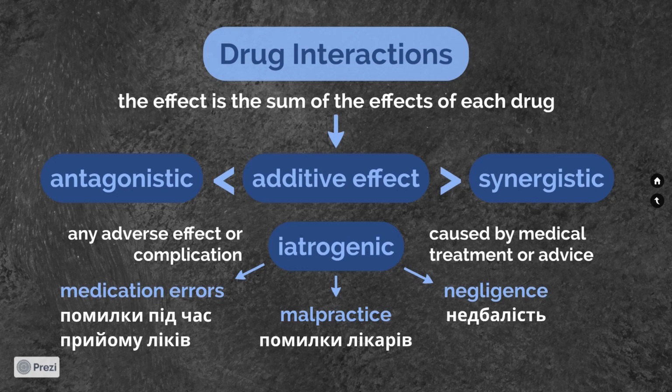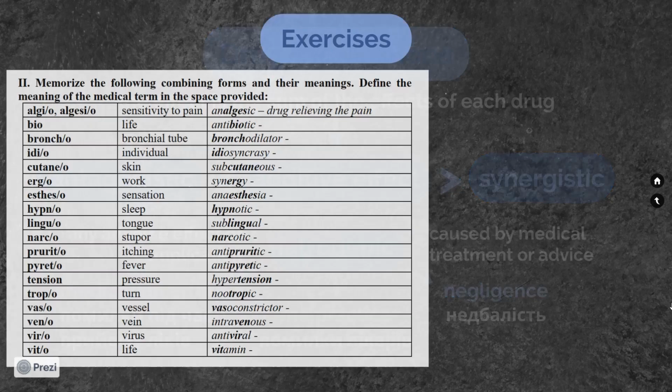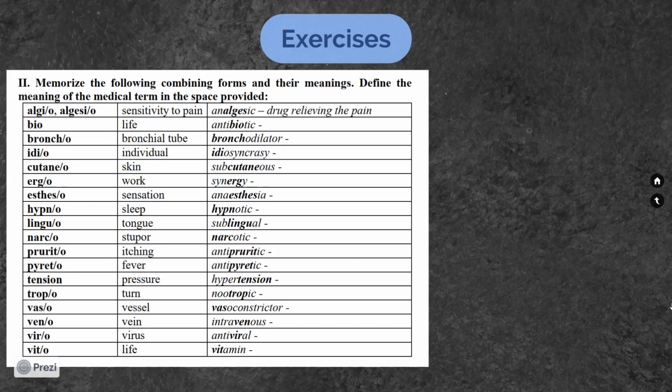We have covered basic information from the text, so let's take a look at some of the exercises. In exercise 2, you have to memorize the combining forms and their meanings and also define the meaning of the medical terms. I'm repeating myself again, but it's important to know the combining forms and their meanings, as it will help you understand and use the terms in your practice and everyday life.